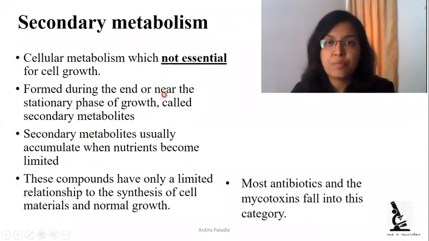Which products are produced during the secondary metabolism? Antibiotics and some toxins are generally considered secondary metabolites. These are very important products of secondary metabolism. So they are also called secondary metabolites, and industrially they are very important.